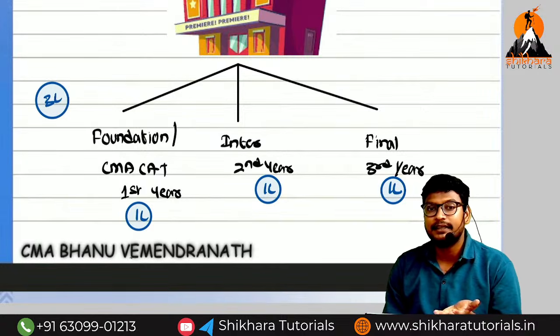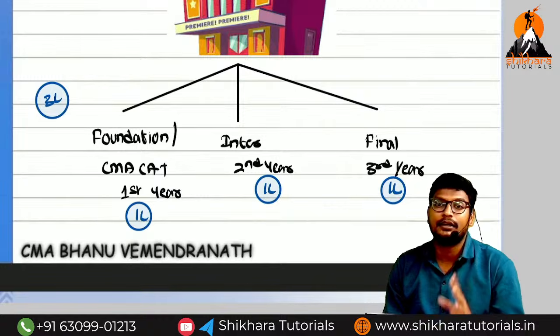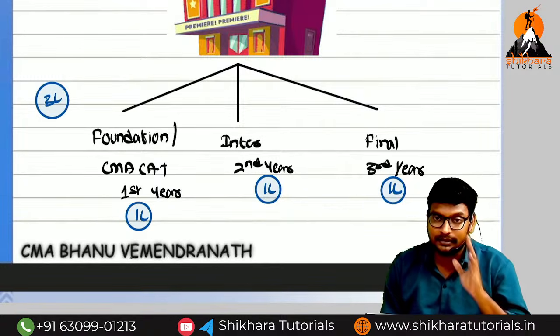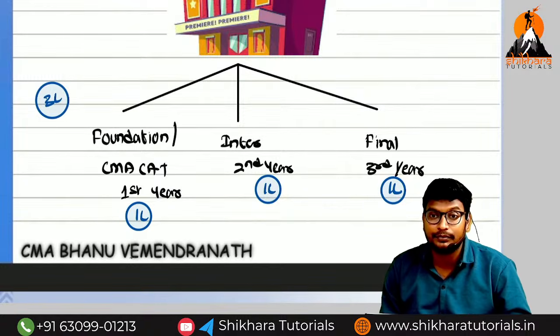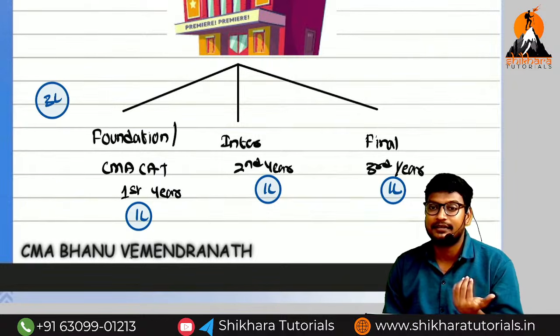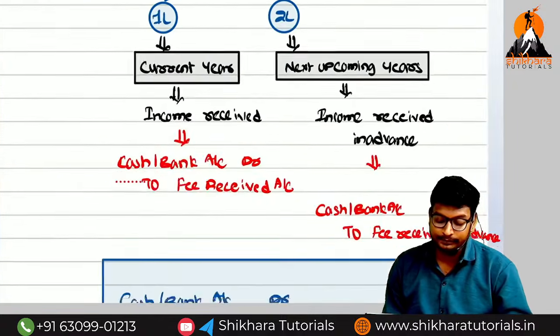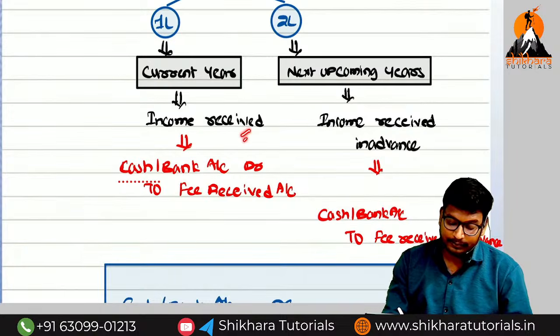So does the liability increase or decrease? Increases. Previously, we did not have any income received in advance. So liability increases means what do we need to do? Credit. We have received the cash now. So what is the entry, Amma? For the current year, income received how much, Amma?